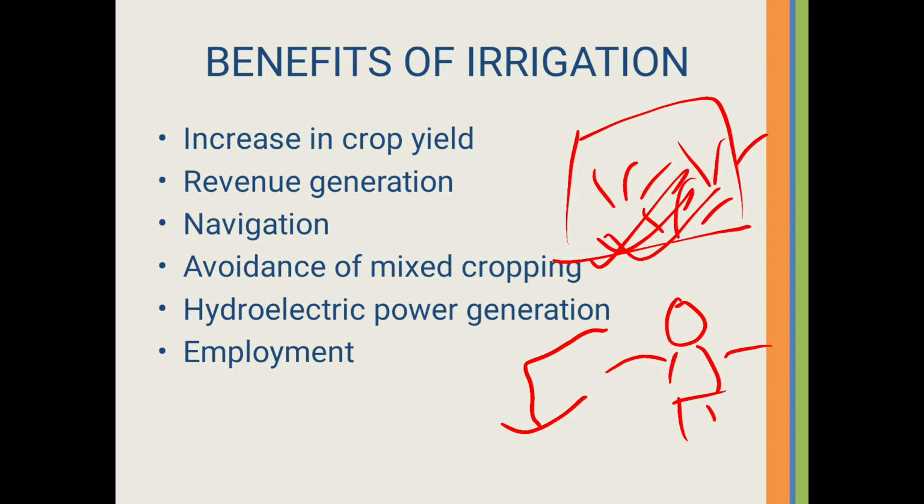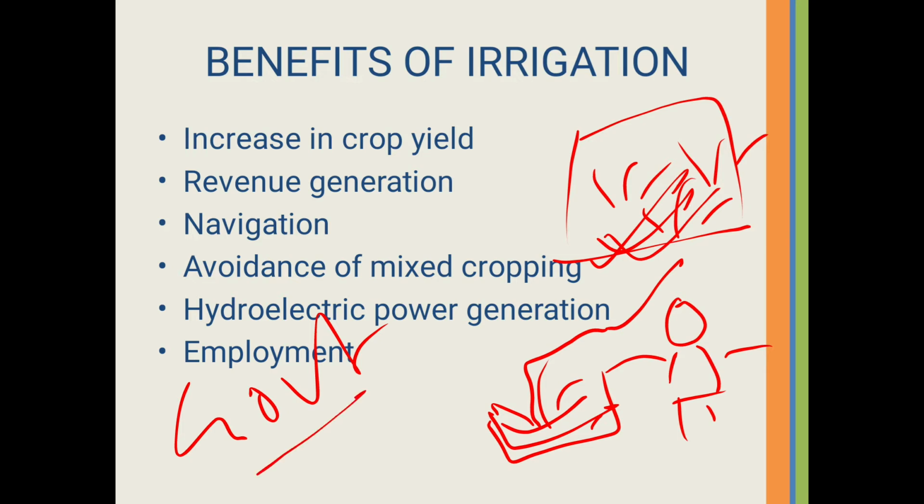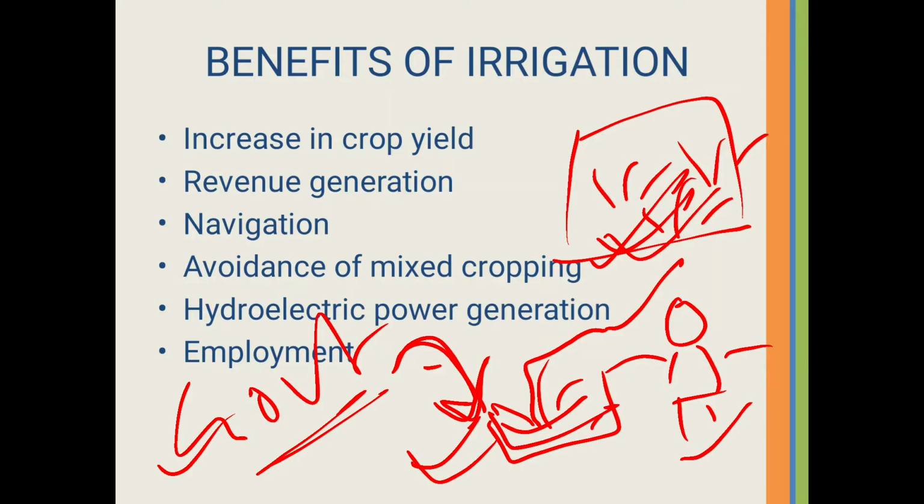So both the parties, the government as well as farmers, get revenue and profit. So where irrigation is used, it is one of the benefits.